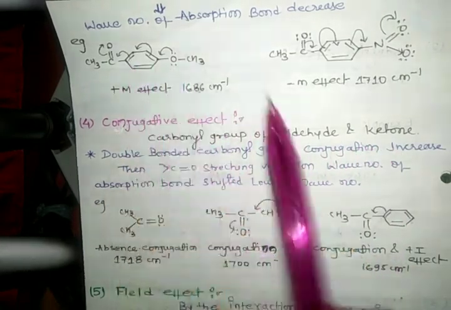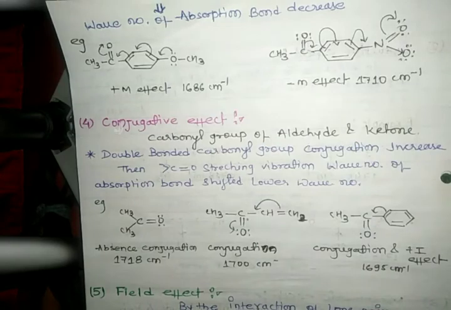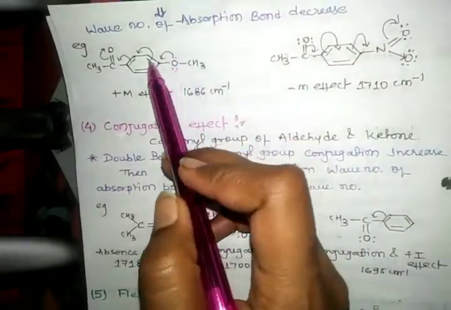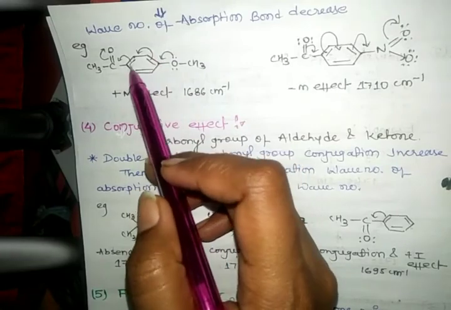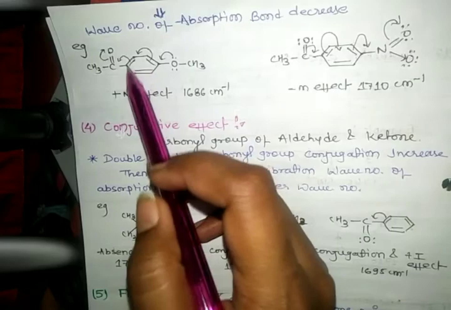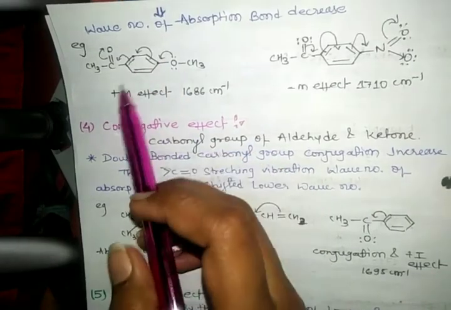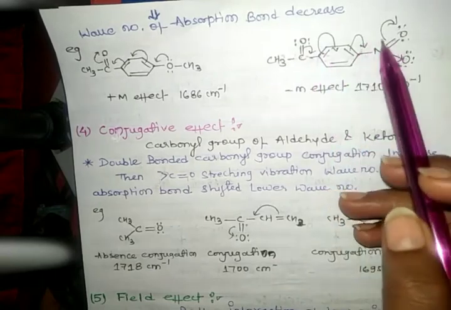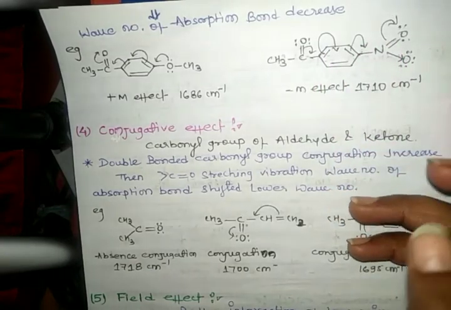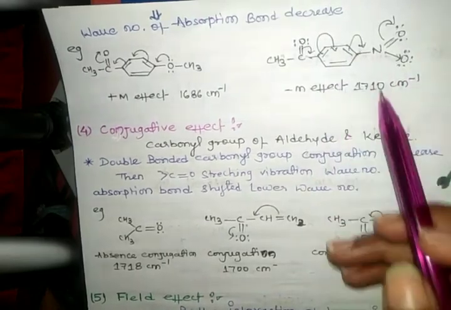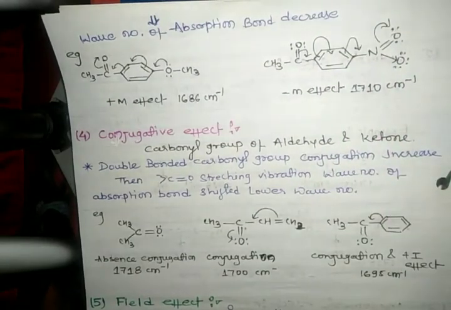In this one, electrons go towards the atom, or inside this structure, so this shows plus M effect. In this one, electrons go outside the atom or outside this group, so this shows minus M effect.